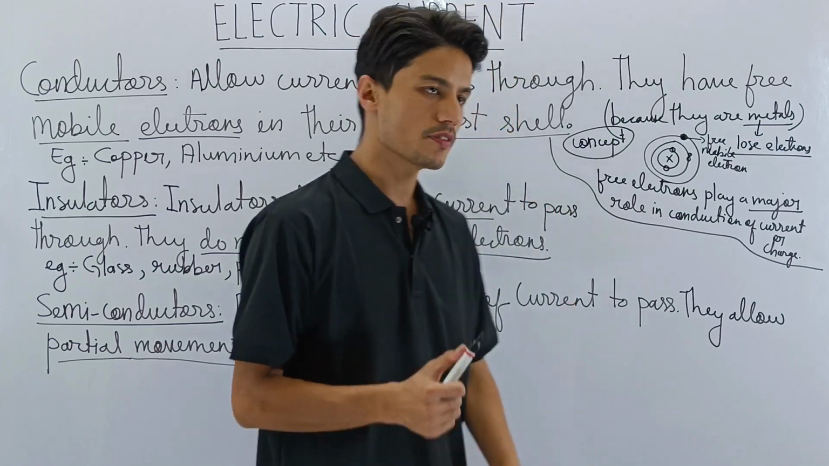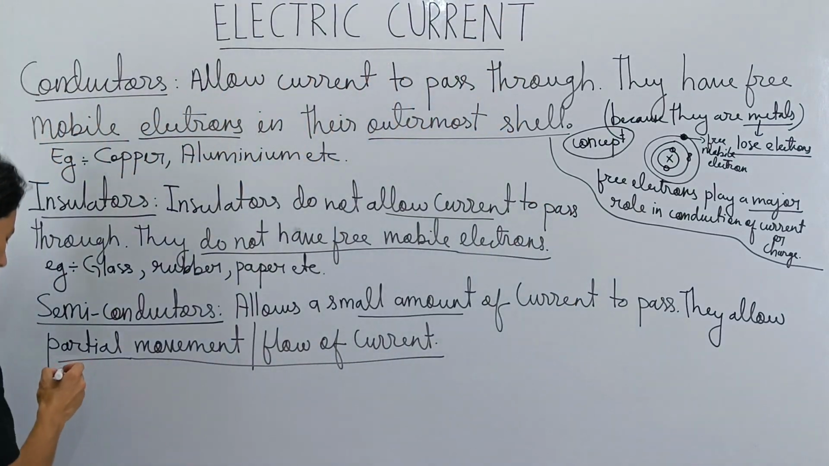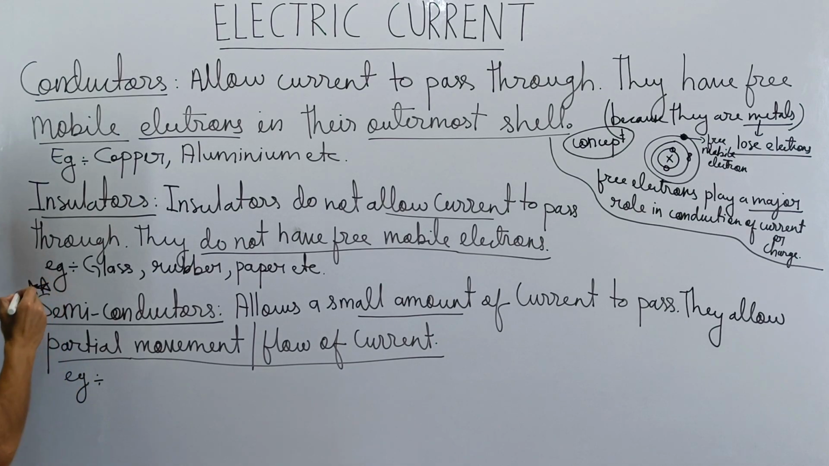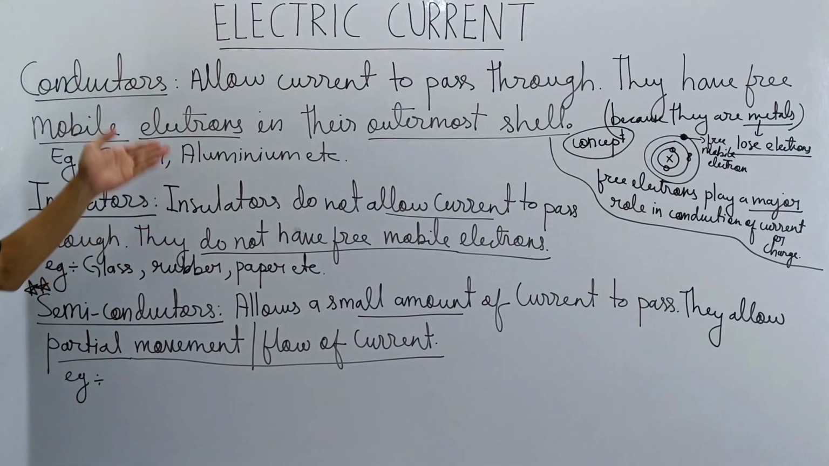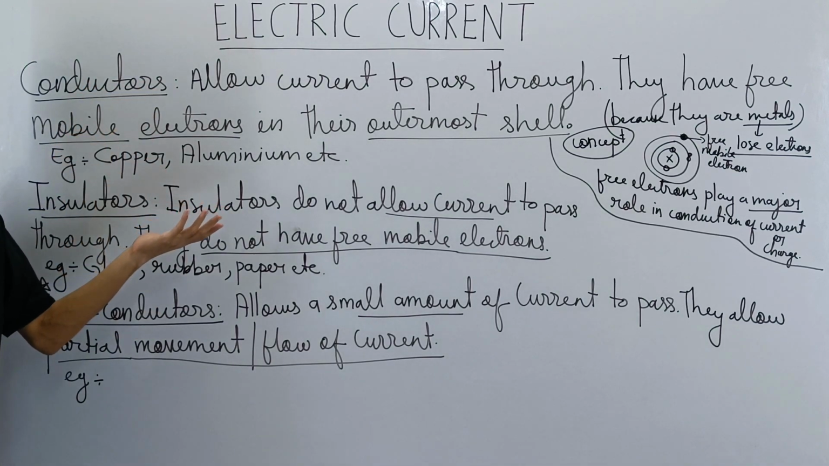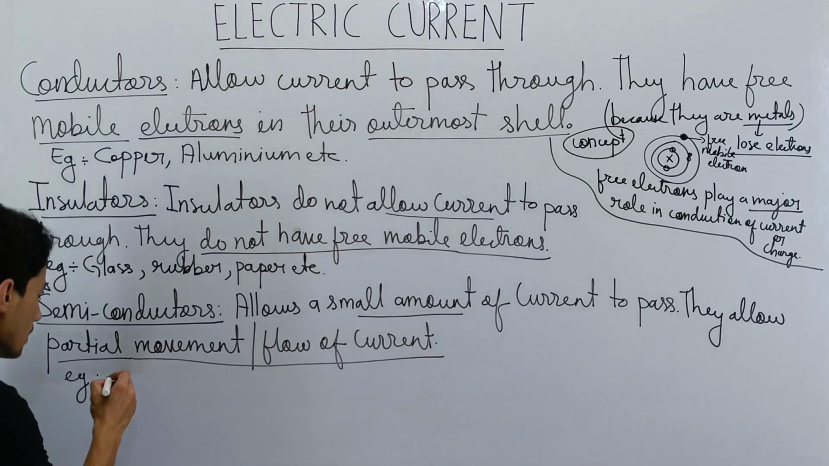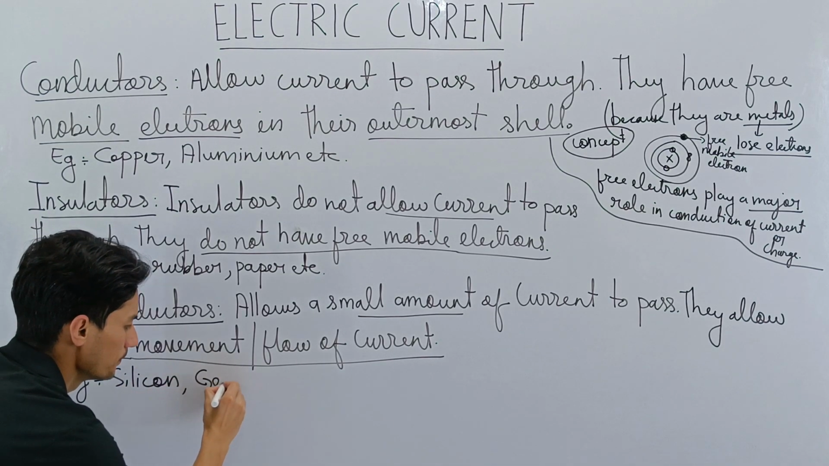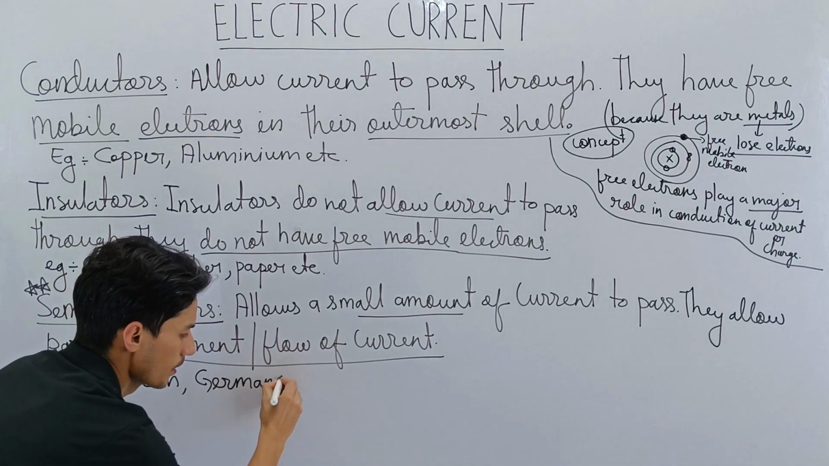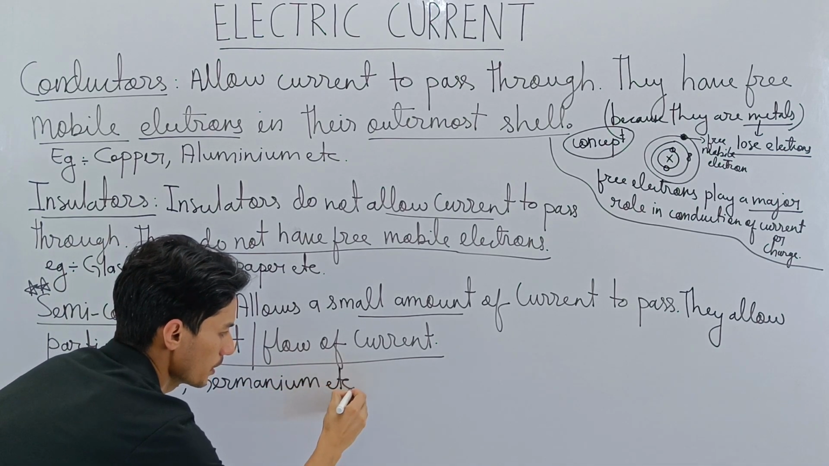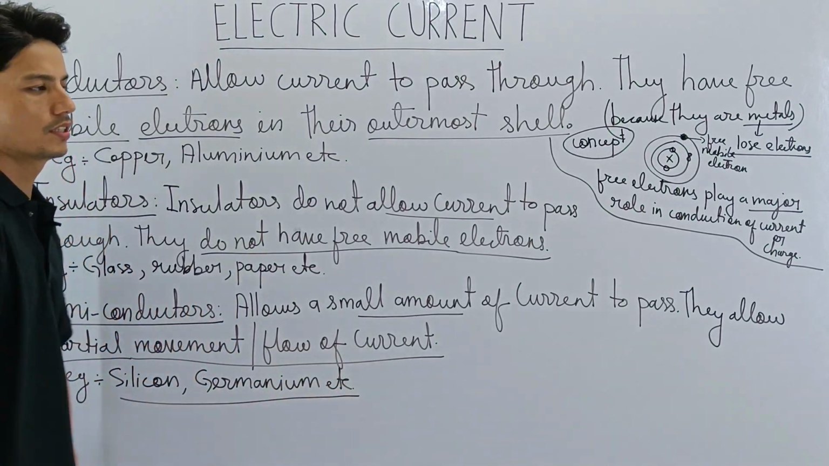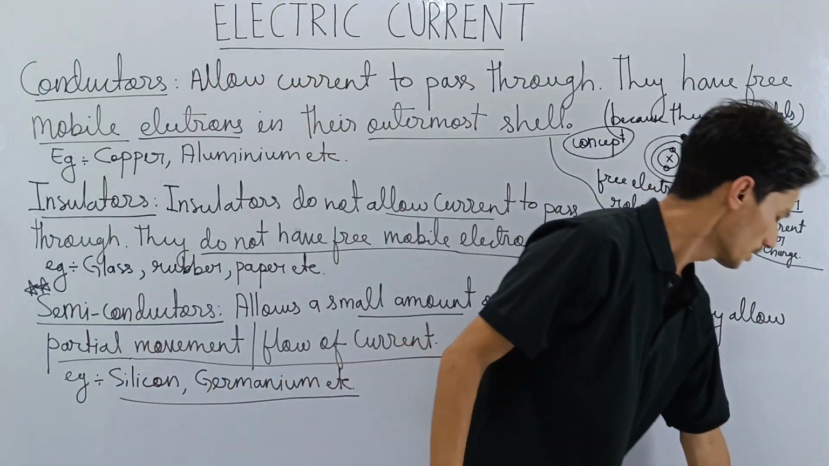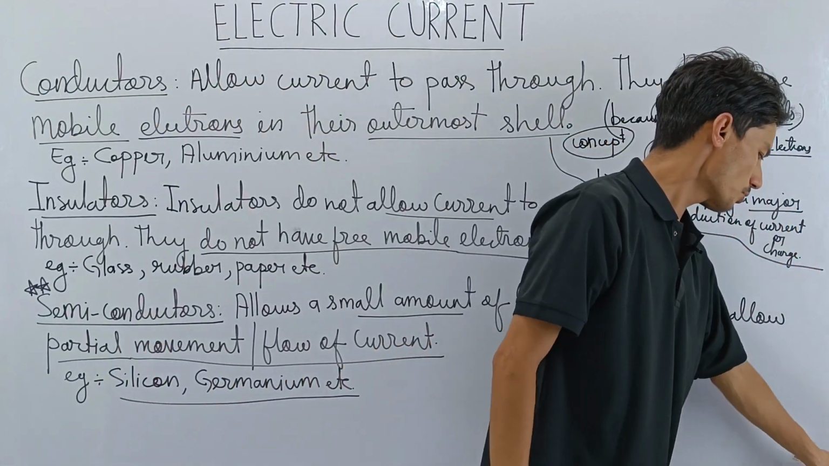So examples of semiconductors are very important. Semiconductors are very important, and we need to study them, so importance should be given to semiconductors. You have been learning about conductors and insulators from class 5, 6, 7. Example: silicon, germanium, etc. At least remember the names of these two semiconductors. All right, so this was just the introduction.